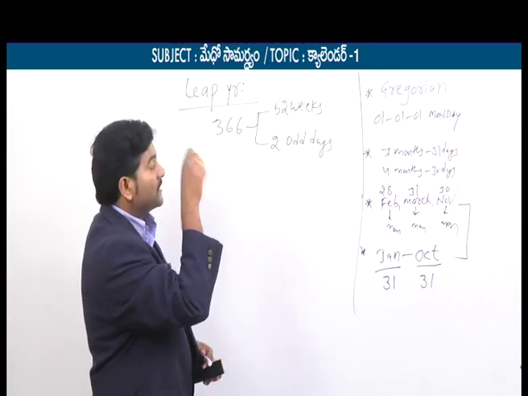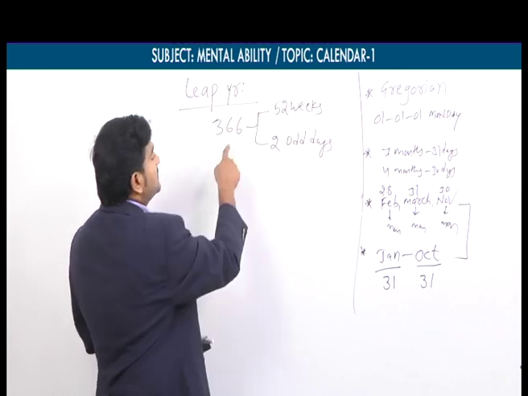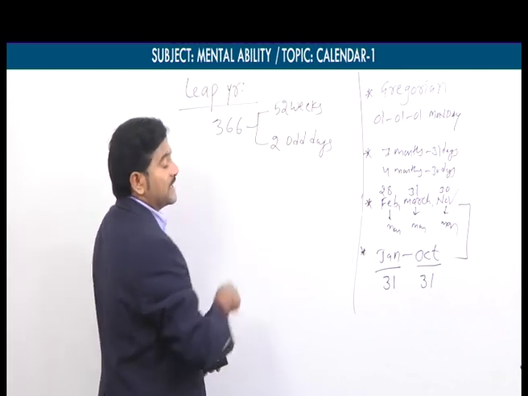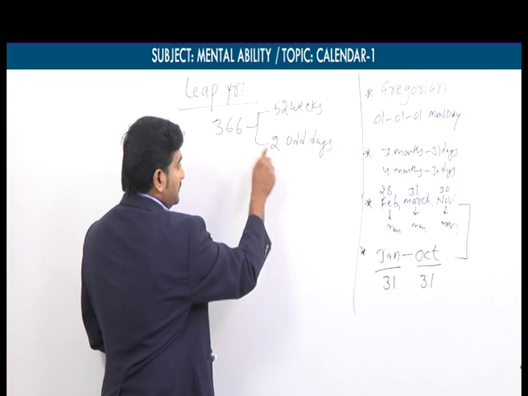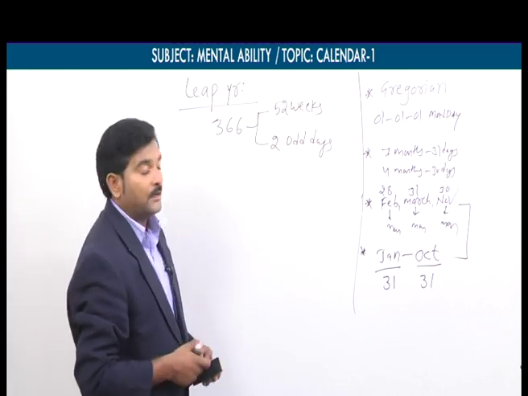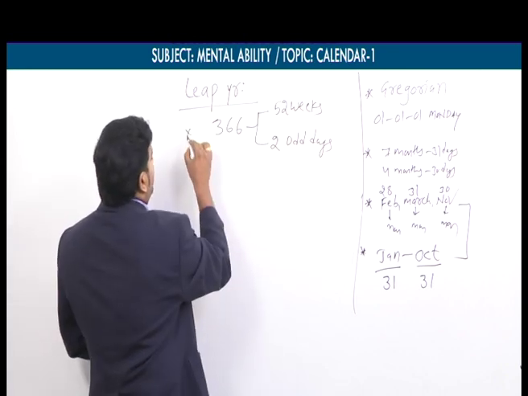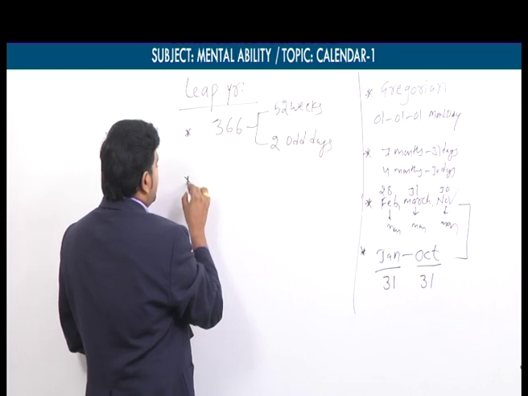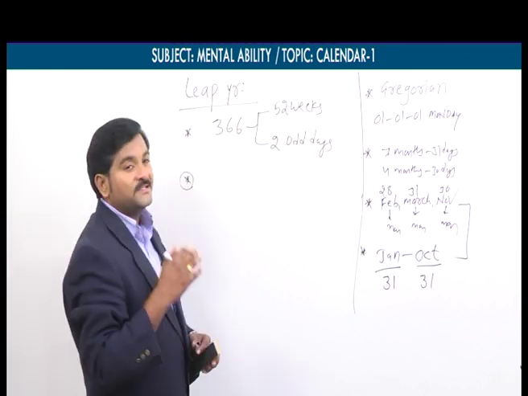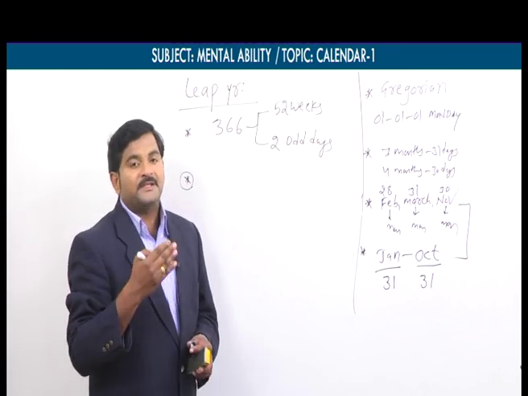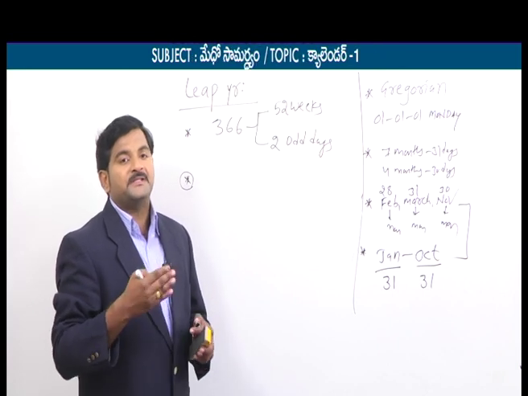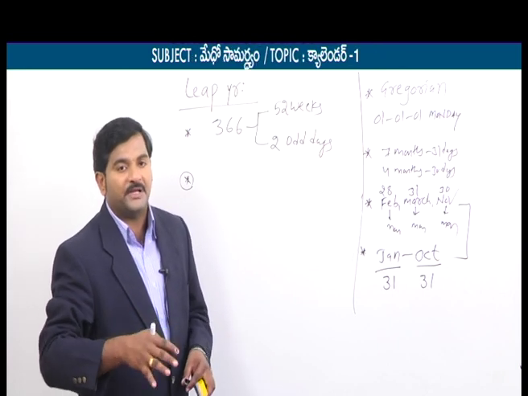In the beginning we have seen that we divided 366 by 7 and got 2 as the remainder. That's why this 2 is said to be the odd day. So that is the first point in the leap year. And the second point is, by seeing which year is said to be a leap year and which year is said to be a non-leap year or simply an ordinary year.